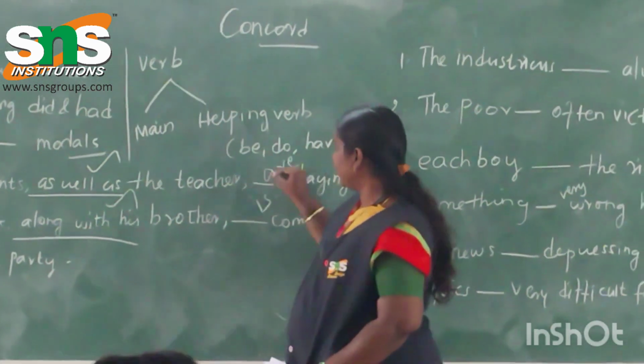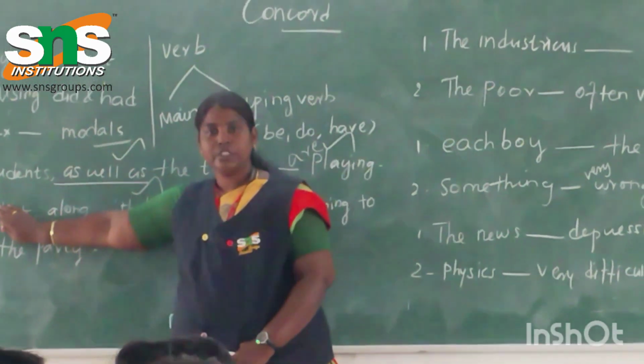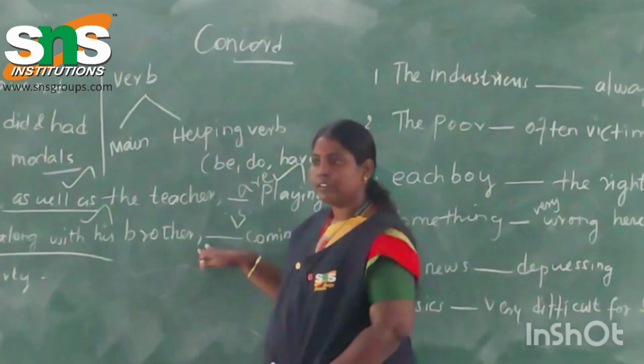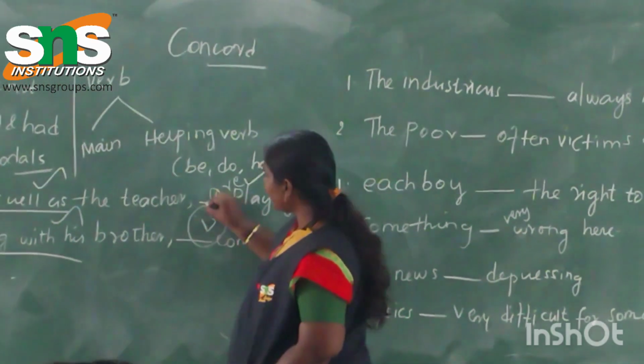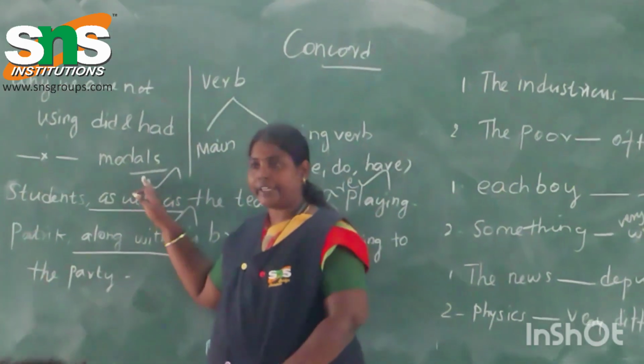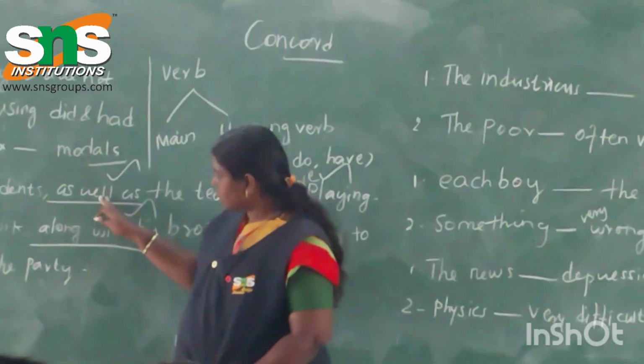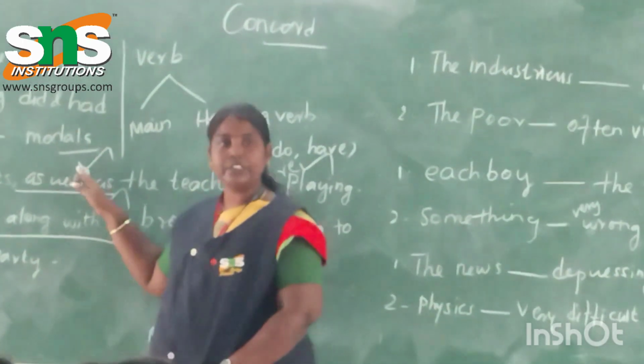So here you can go with the answer. Here it is the subject which is in the form of singular. So our answer will be singular. So this is how you can derive the answer. So what is the keyword here? When you are connecting the subject by adding as well as, along with, together with, and all.